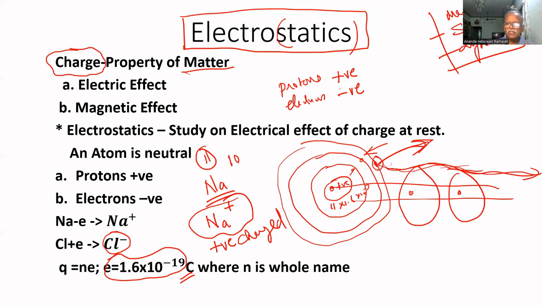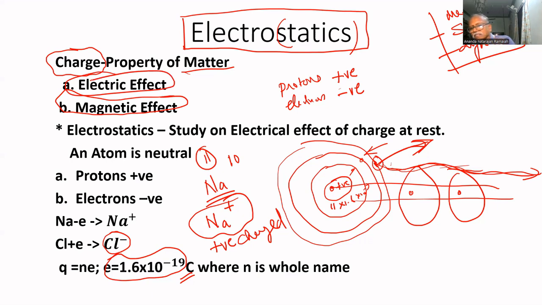If electrons are flowing, then there will be a magnetic field. That is called the magnetic effect. If the electrons are static, in excess or in deficit, then it is called the electric effect.